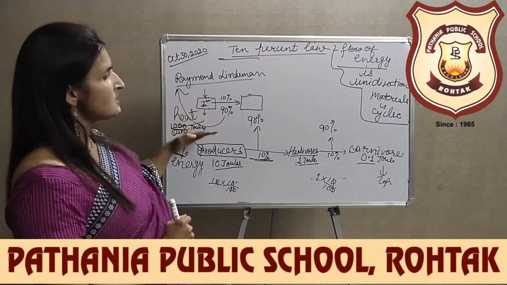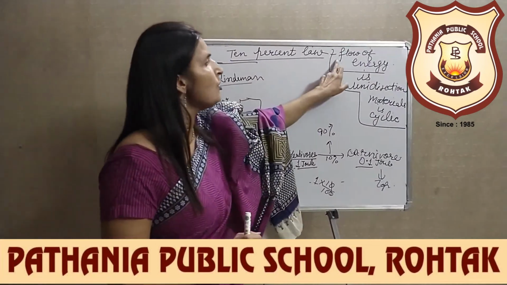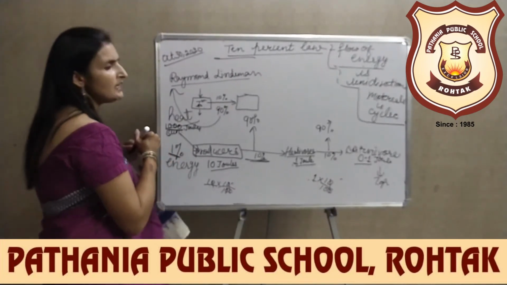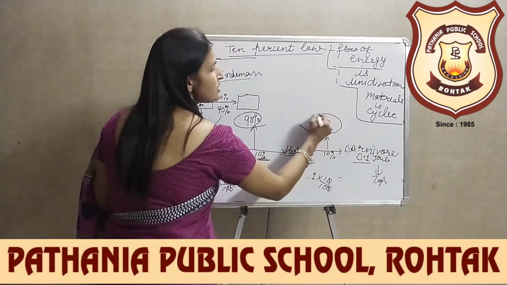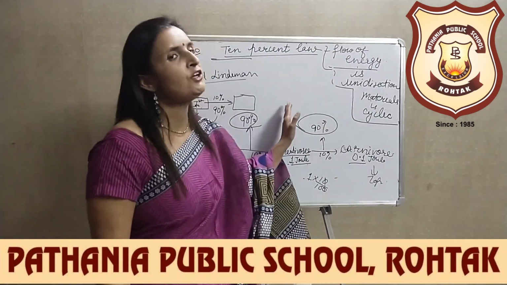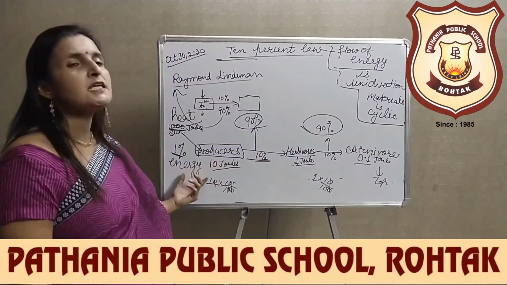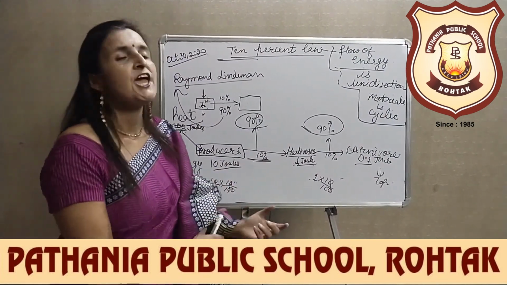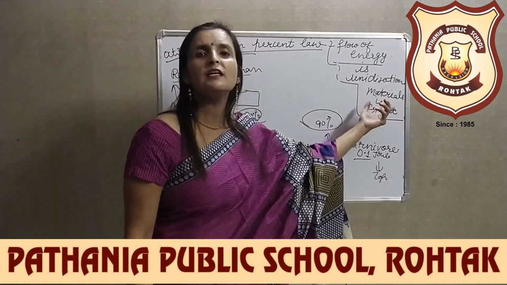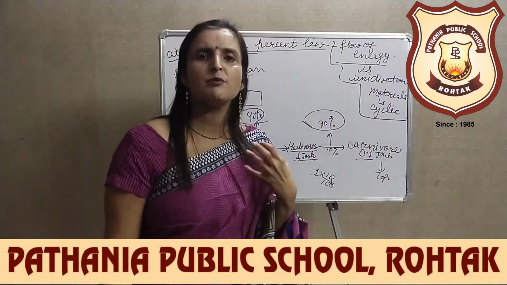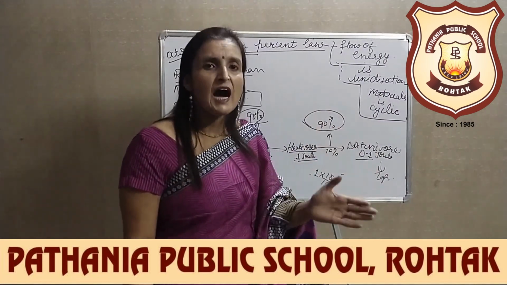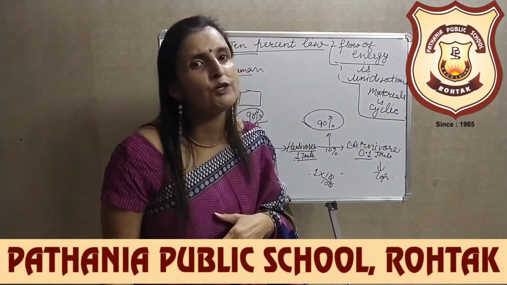Now the question arises, we said that the flow of energy is unidirectional. Why? Because the 90% of the energy which is lost into the environment as heat cannot be utilized by the plants again. But, as we discussed in the last lecture also, the materials, maybe the carbohydrates, maybe the proteins, maybe the fats, all are returned back into the atmosphere.